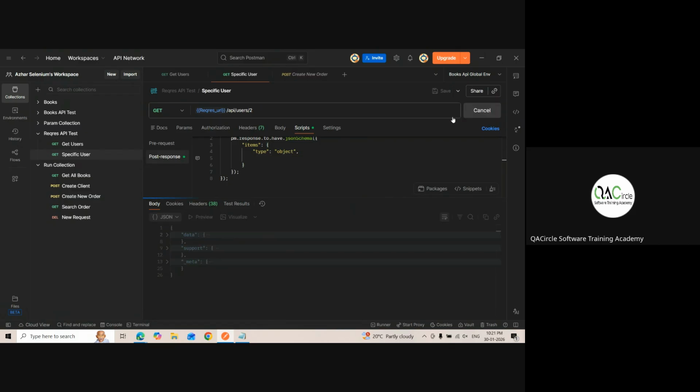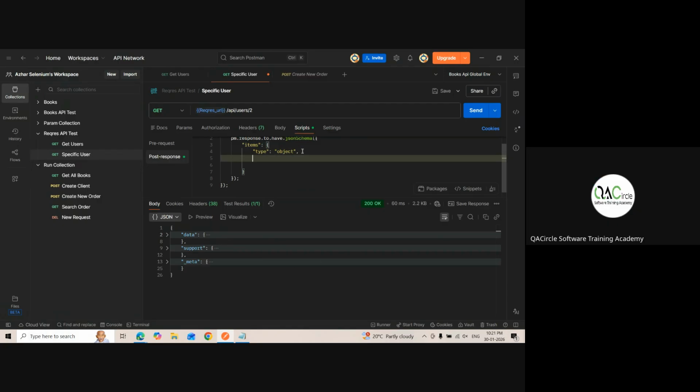Okay, if I run it, test result passed. What it was seeing is whether the type in the item is an object or not. See the body, it is an object. Yes, sir. That's it. This is also validation only. But why did I add it? To make sure we have an extra validation. That's it, nothing else.